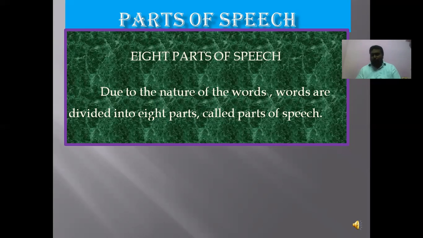As human beings, we have different nature. Based on the nature, human beings are divided into different types. In the same way, in English, every word has its own nature. Based on the nature of the word, words are divided into 8 parts. Those 8 parts are called parts of speech.